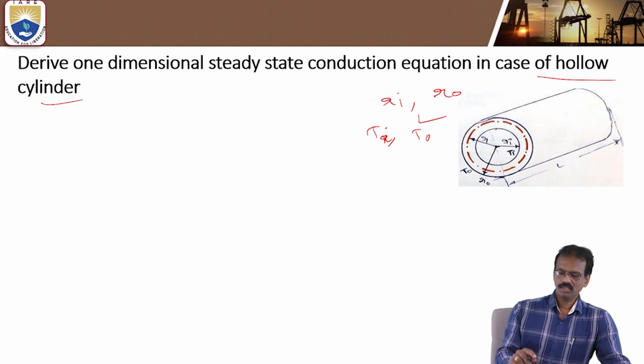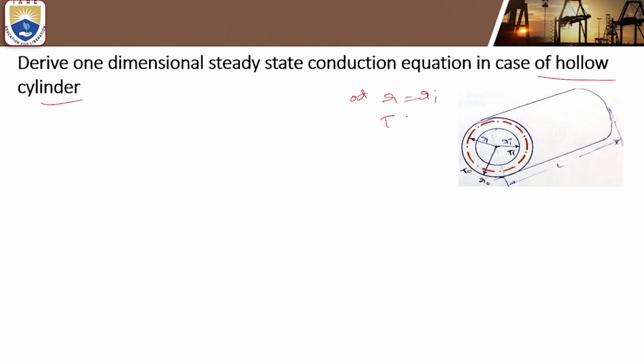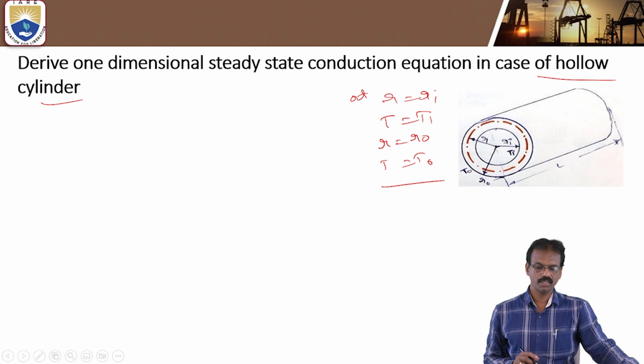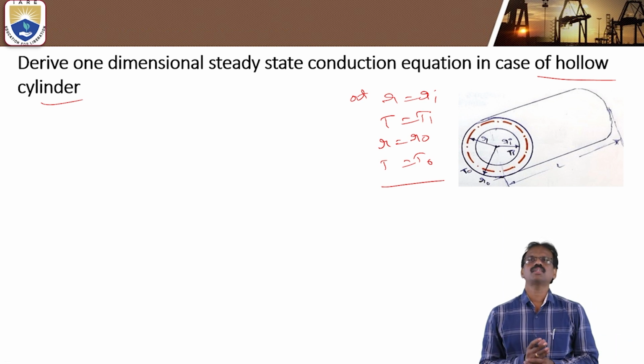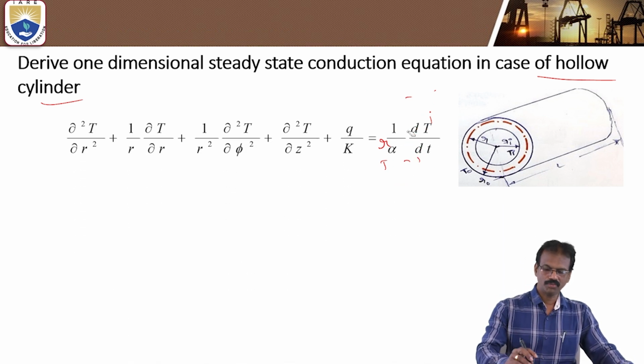If you consider the boundary conditions here: at r is equal to Ri, T is equal to Ti. At r is equal to Ro, the second boundary condition, T is equal to To. By using these boundary conditions, we can solve this. In the previous class, we already discussed and derived the heat conduction equation for cylindrical objects. The formula is like this.